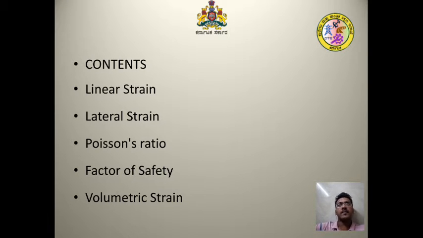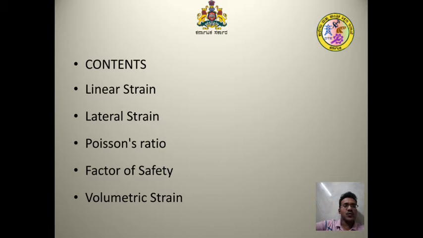Only tensile strains will cause the linear strains. When we go for the lateral strains, they come under the category of the change in dimensions, which may be a breadth, a depth, or a thickness. That is, the entire dimension is nothing but the entire area. It depends upon the entire area, and it comes under the category of the lateral strains.